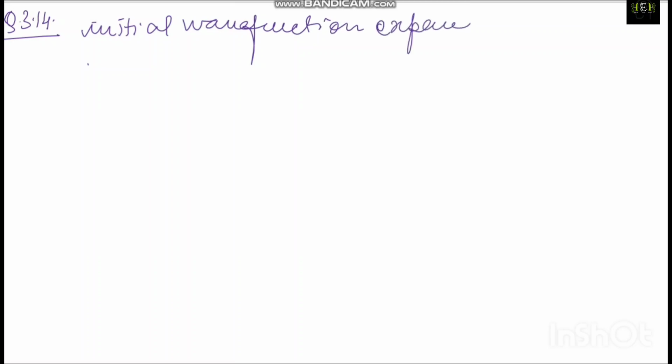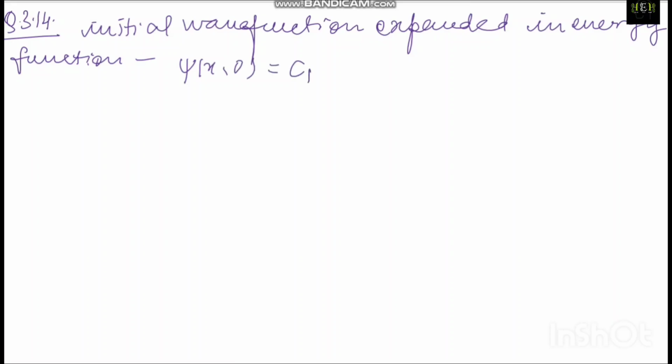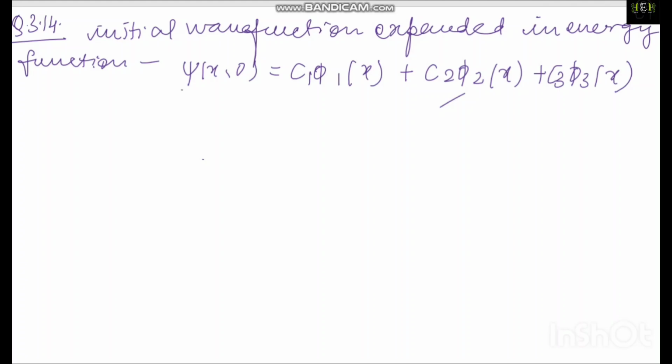So for this question number 3.14, what I will write, I will say that the initial wave function is expanded in energy eigenfunctions. Okay, so psi of x, 0 is equal to the coefficient term and the eigenfunction term, c1 phi 1 of x plus c2 phi 2 of x, and c3 phi 3 of x, right? So I will write that this is in the form of psi of x, 0.